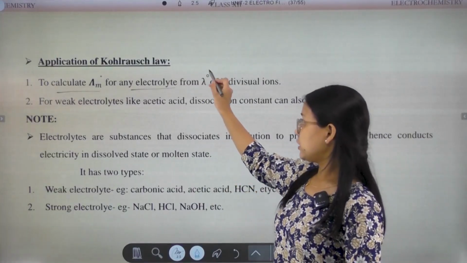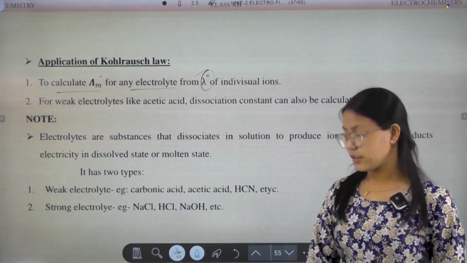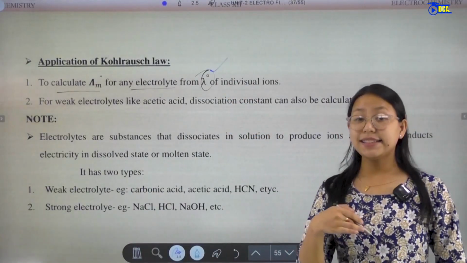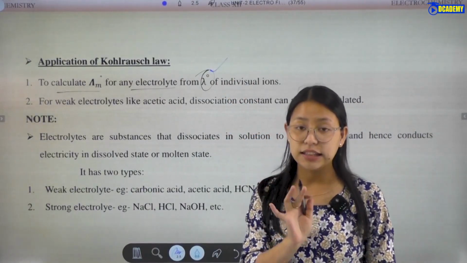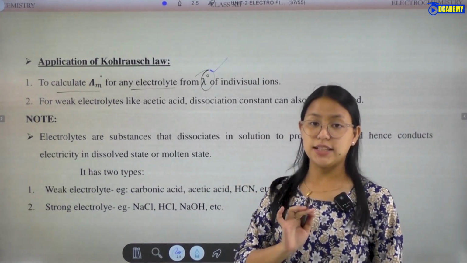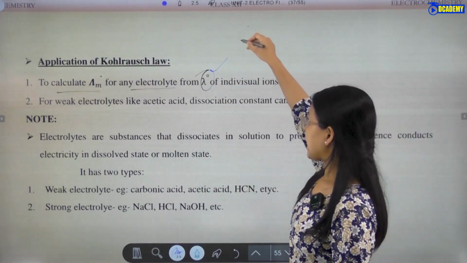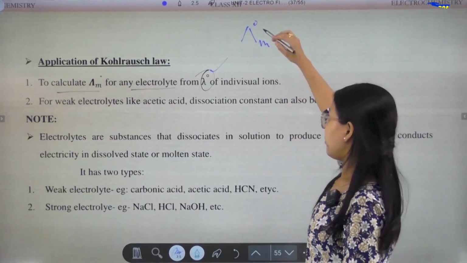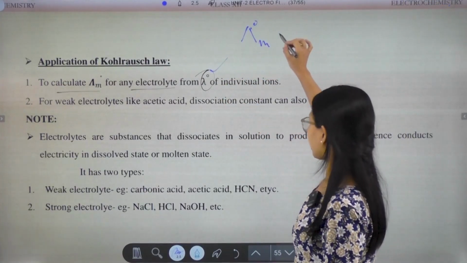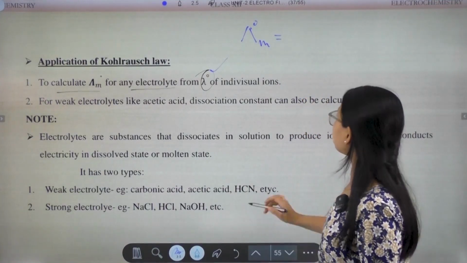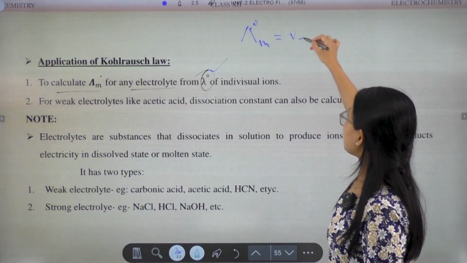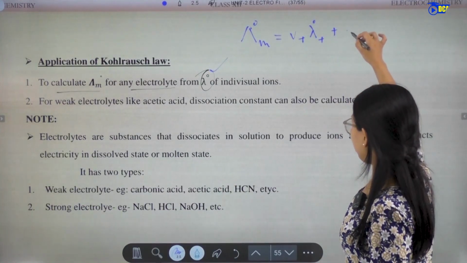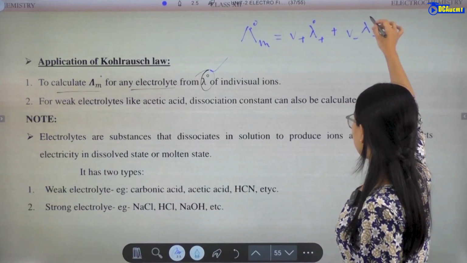Lambda naught is the ion's limiting molar conductivity. So the limiting molar conductivity, capital lambda, is equal to V plus lambda plus naught plus V minus lambda minus naught.